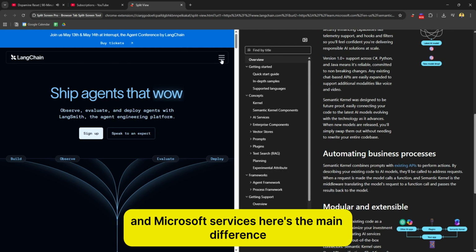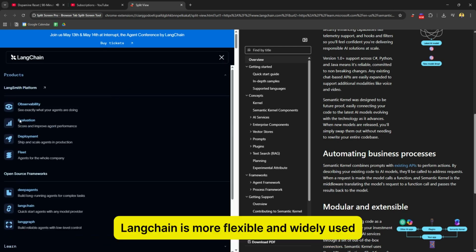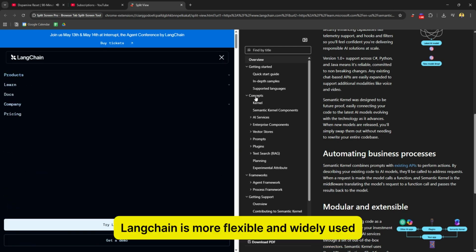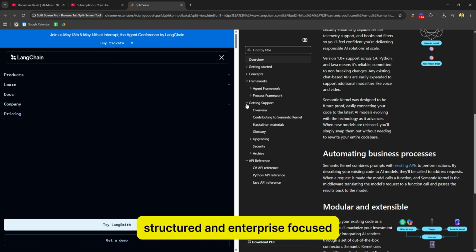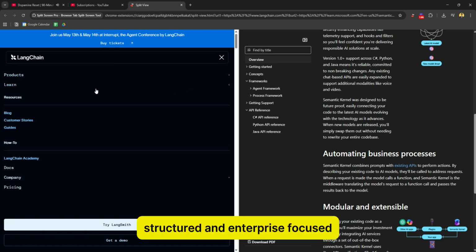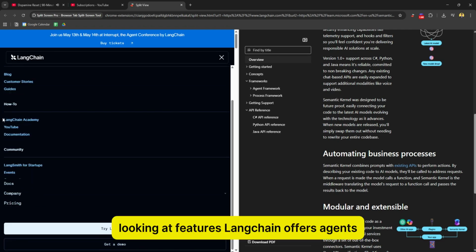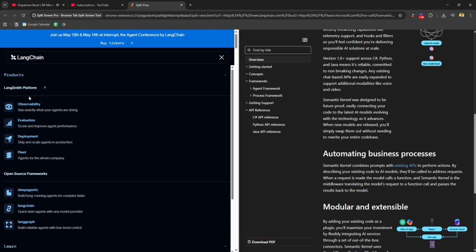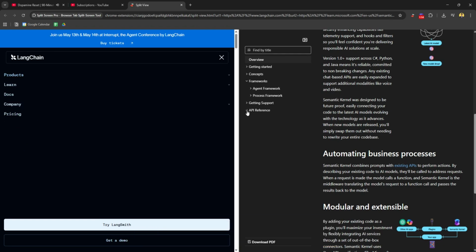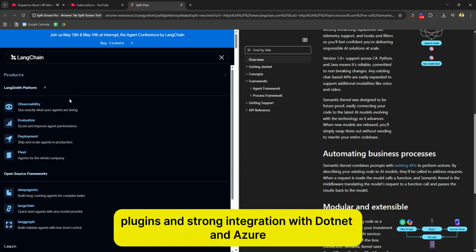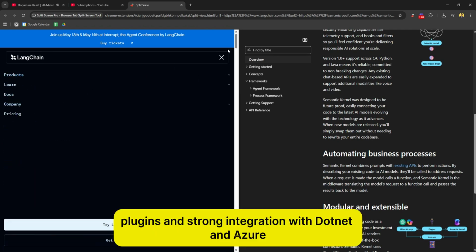Here's the main difference. LangChain is more flexible and widely used. Semantic Kernel is more structured and enterprise focused. Looking at features, LangChain offers agents, memory, tool integration, and lots of extensions. Semantic Kernel offers planners, plugins, and strong integration with .NET and Azure.